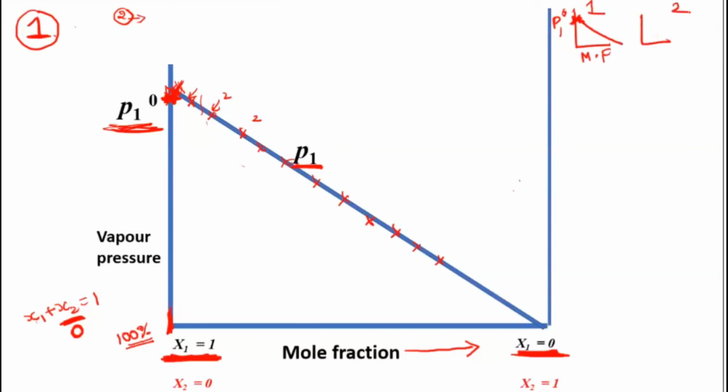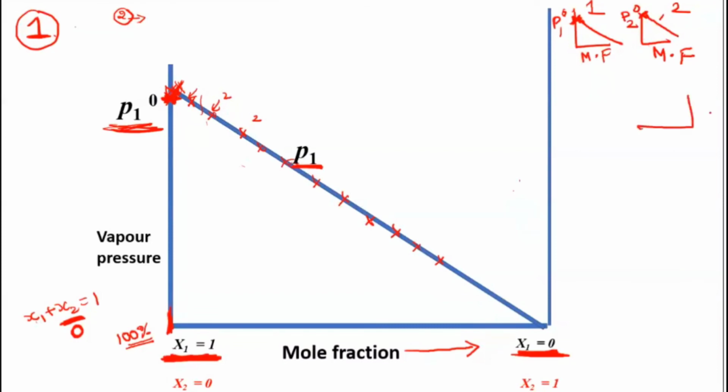Same thing if I talk about the second component and plot in a similar fashion. If I take mole fraction here, and the total vapor pressure of the second component, initially that will be higher. Slowly, when you are adding the first one, again it will start decreasing. But now we are plotting just the reverse.